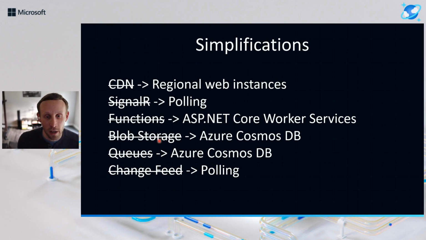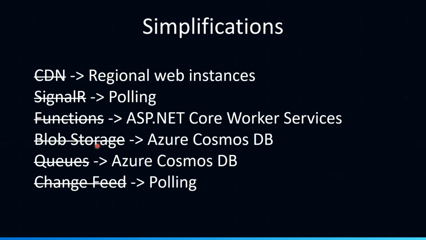What about blob storage? Another thing that we always put in our app architecture right away. We need blob storage, right? Well, Skyplug doesn't use blob storage at all. I was on this path, going down this list, and I thought, can I get rid of blob storage? Is that really possible? And indeed it is, at least in my case. So for all of the things that needed to store something in blob storage, I found a way to get them into Cosmos instead. That included data protection keys, certificates, and some other data, nothing heavy, so stuff that would actually fit within a document in Cosmos. So no blob storage, that's gone.